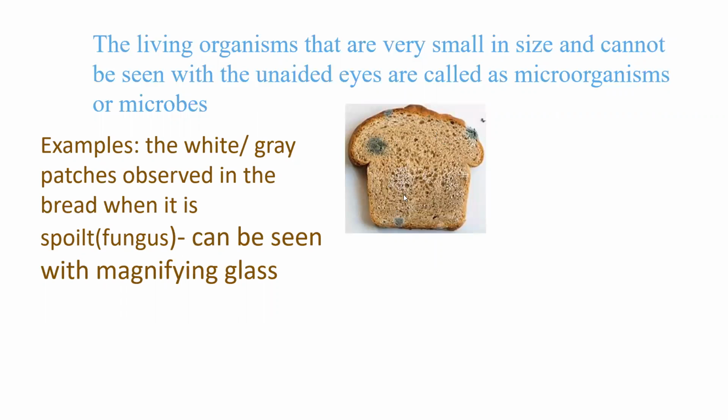So this is a spoiled bread. Can you see these patches? The gray patches or the black patches and the white patches. So these are the microorganism. This is nothing but a fungus or a fungi. Okay. This can be seen in the bread. Okay, when the bread is spoiled, you see some growth on the bread. Usually, you will see some white patches. So this is a microorganism which can be seen through magnifying glass.